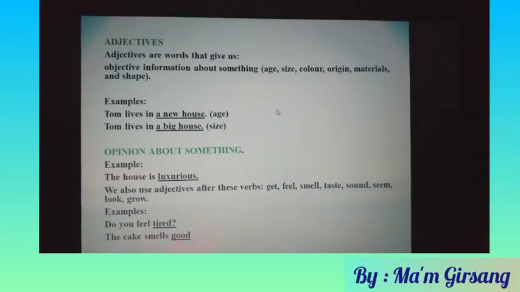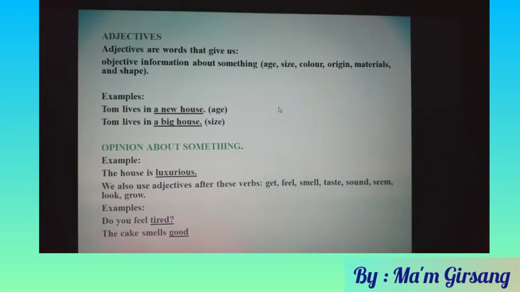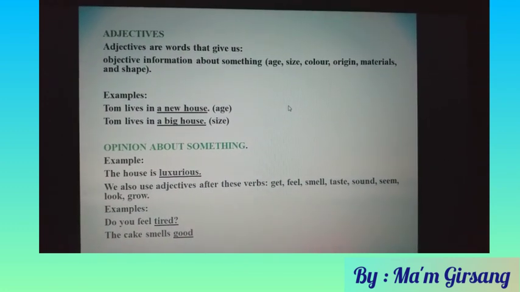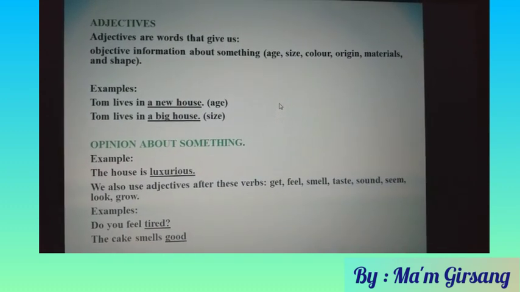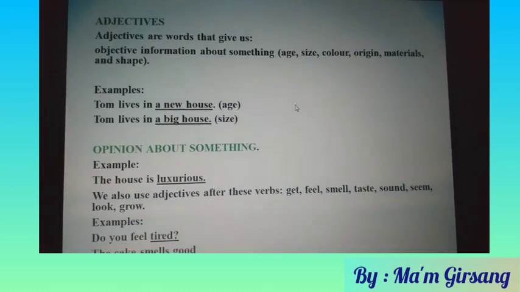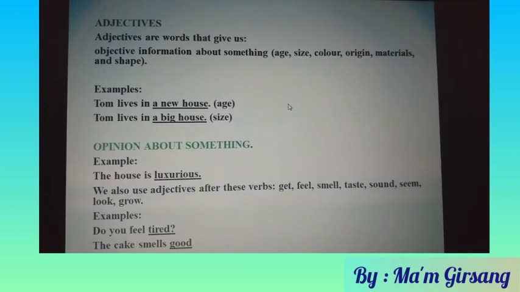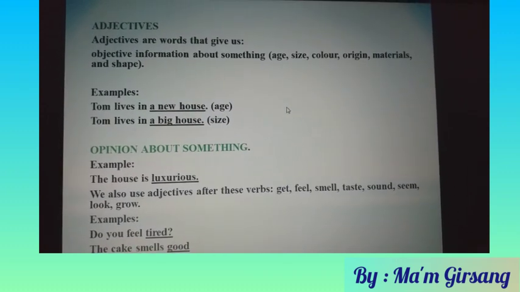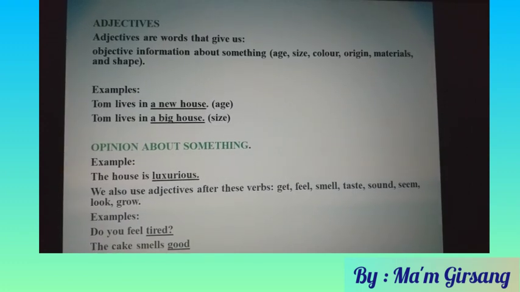Alright, students, I think you have understood how to write or speak about narrative text. So I want to show you more about how to write narrative text. You can also use adjectives. Adjective, in Indonesian, you can say kata sifat.